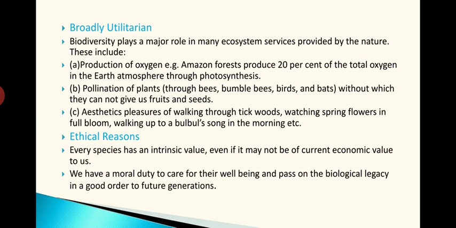It has reduced from 20% to around 10% or so. That much destruction we have already done. At this rate, finally the production of oxygen from the Amazon forest will not be there. That is going to be a threat to human beings also, so that's why it is classified into the broadly utilitarian category.